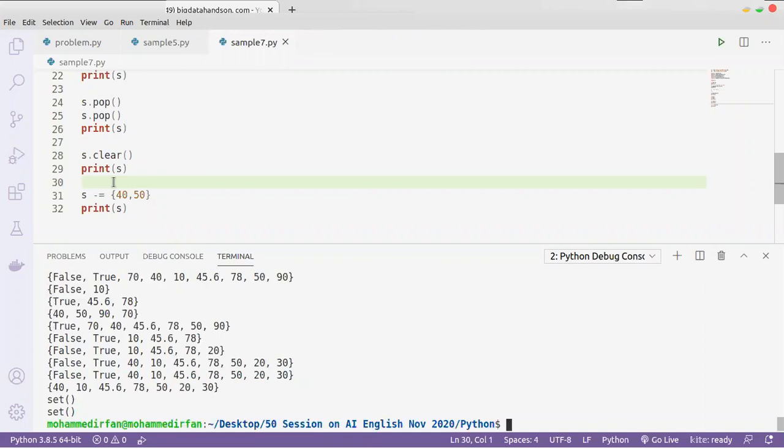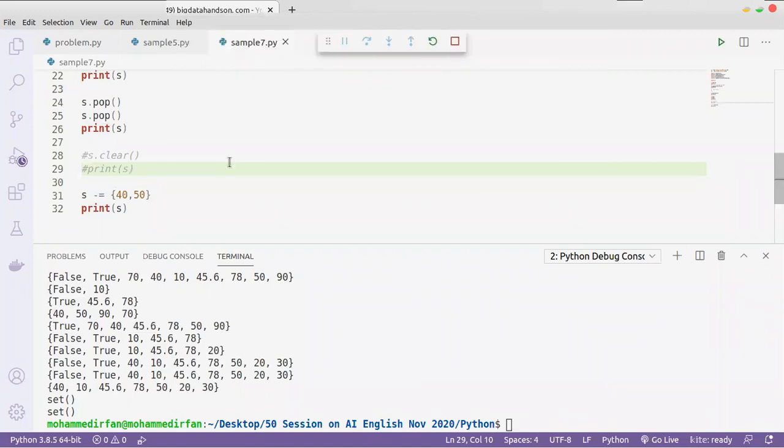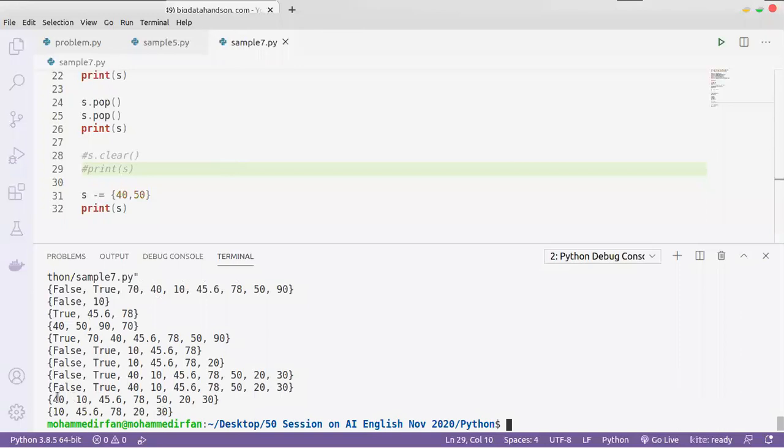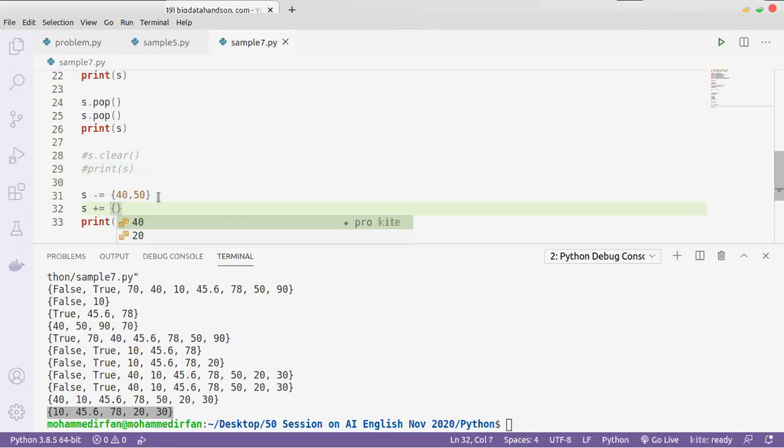I'm just clearing it now. Just comment these two lines. So here 40 and 50 were present, now they are removed. This way you can remove multiple values, or we can add multiple values using the expression also, plus equal to some set, some values like 90, 100 we can add.